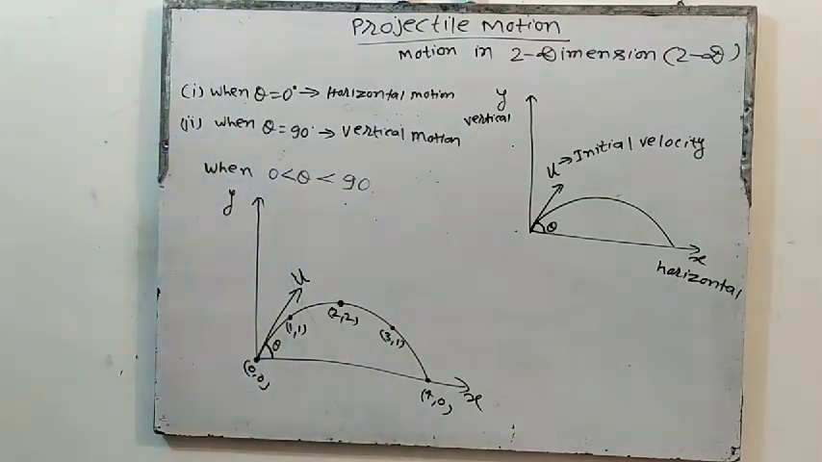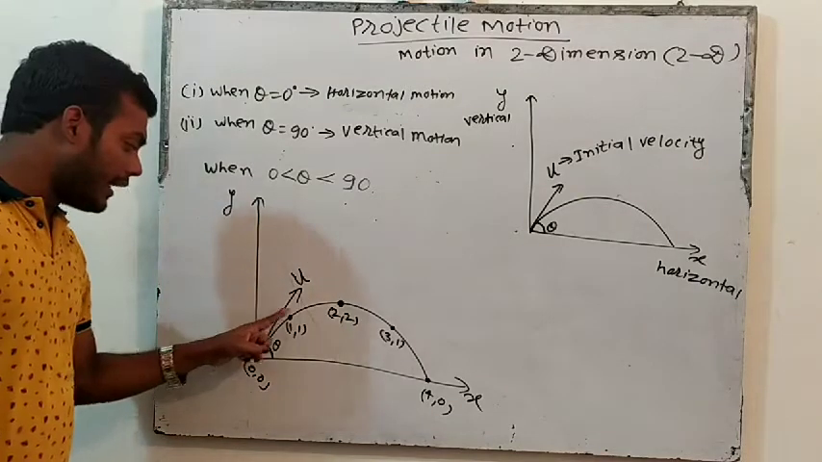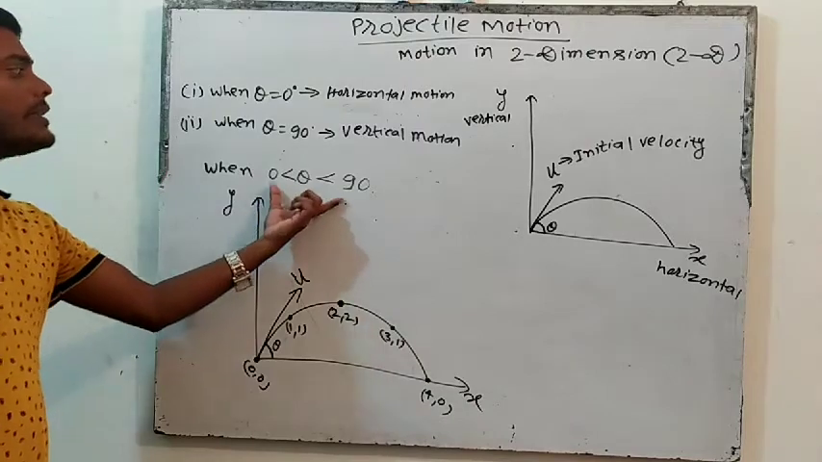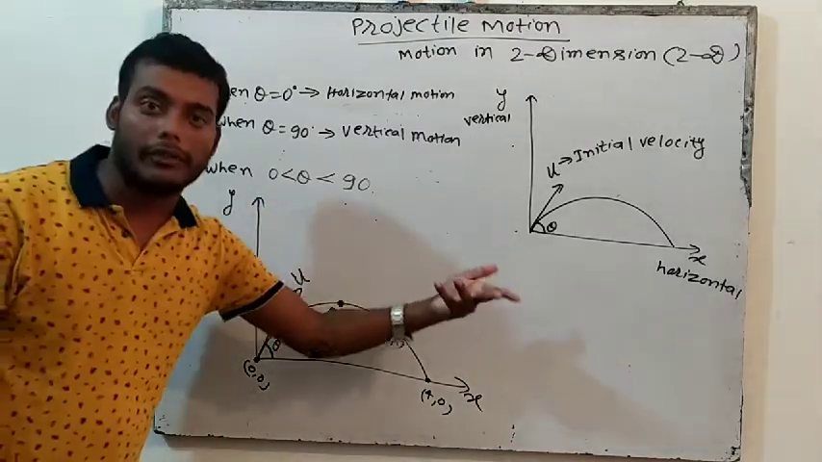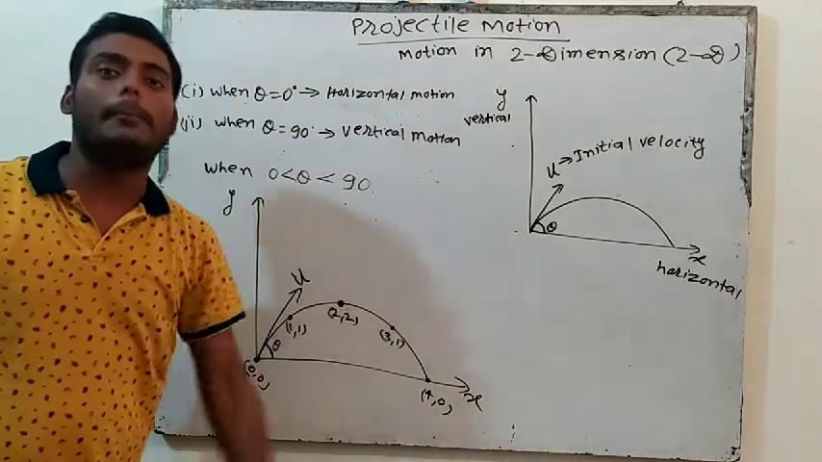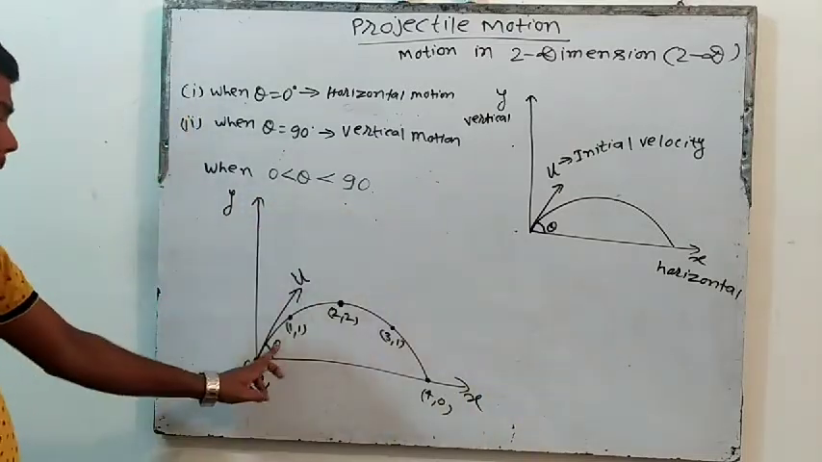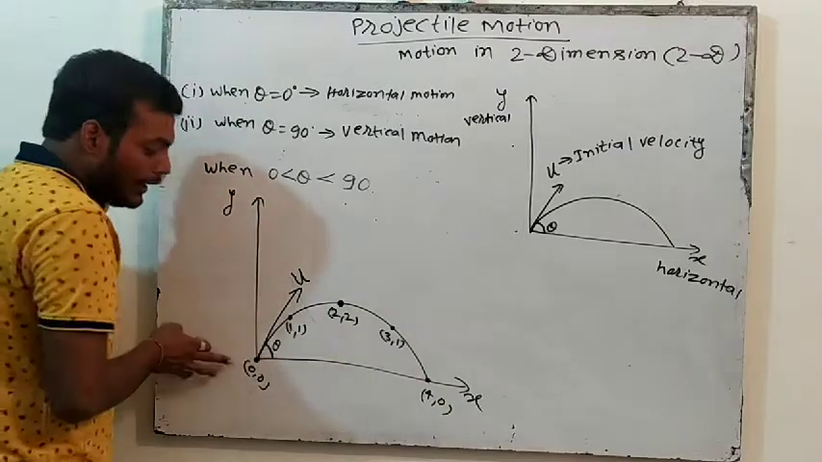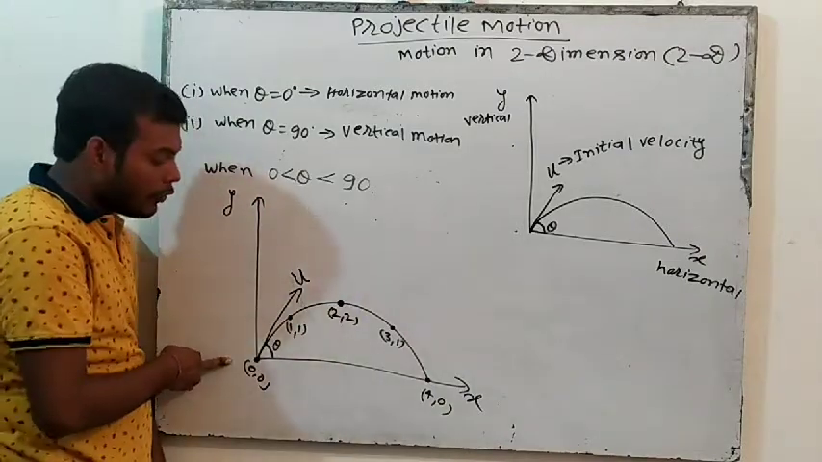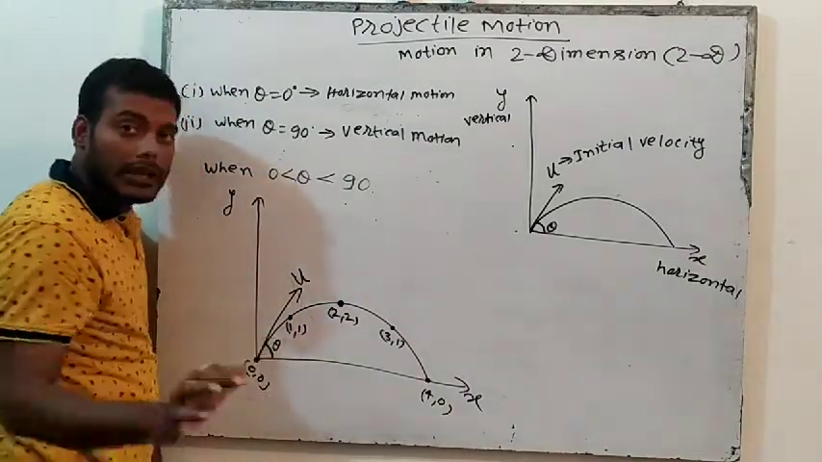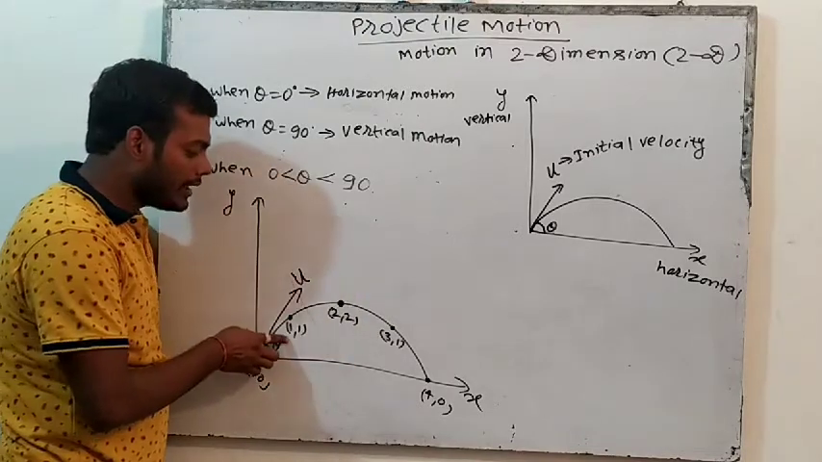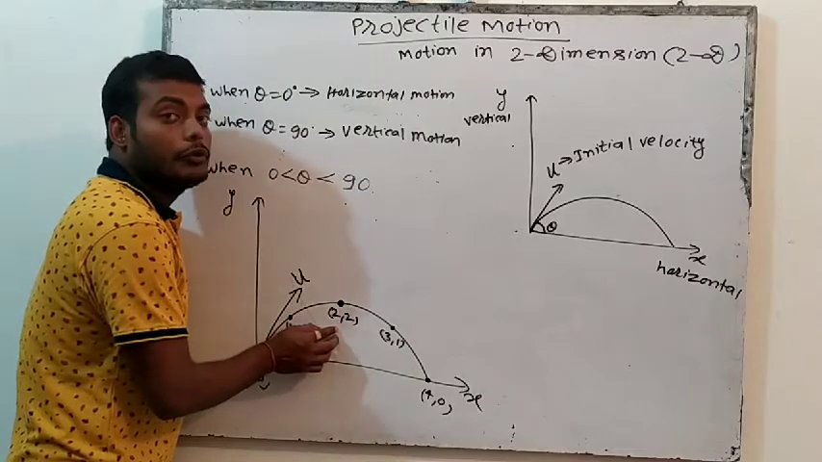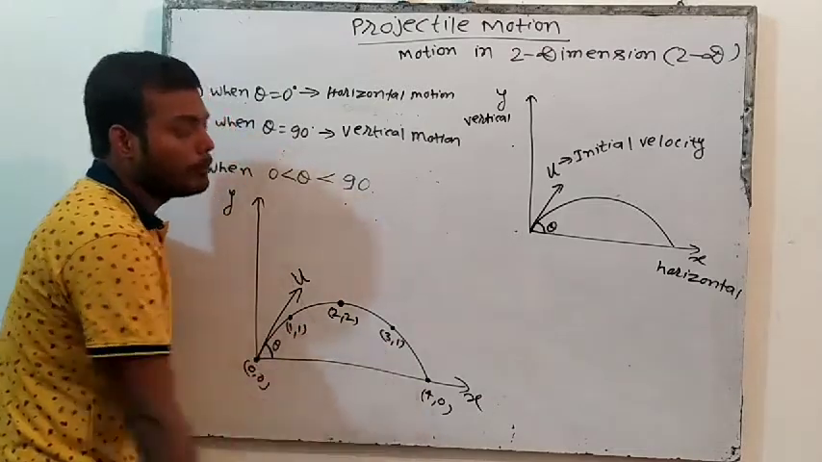What is happening? Actually, when I am throwing this object at a certain angle theta, and this theta is between 0 to 90, theta can be anything between this, 30, 20, 25, 45, okay? Then the object will go like this. So initially the object is at origin, that means 0, 0. After some time, let's say 1 second, 1 second के बाद object कहाँ चलेगा? 1, 1. After some more time, it will come to 2, 2, then 3, 1, then 4, 0.